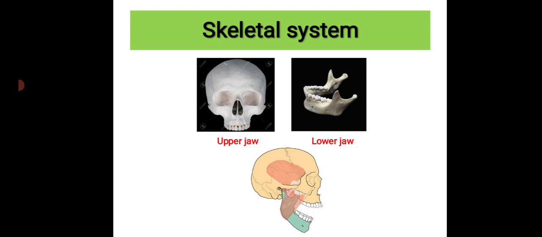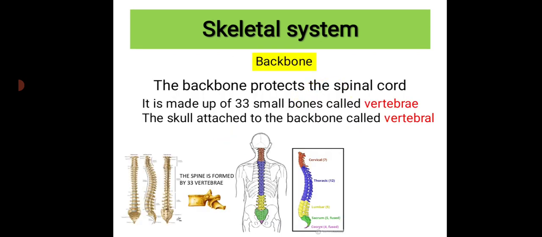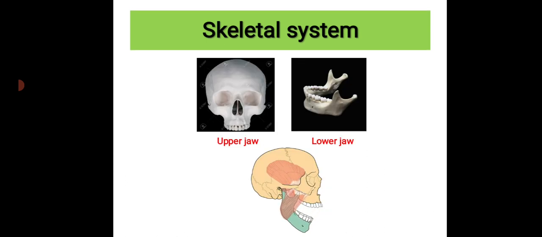The upper jaw always has teeth. You can see here, right? And the lower jaw also has teeth. You can see, right? In the skull, no bones are movable except the upper jaw and lower jaw. And these two bones are movable in the skull and help us to talk and eat food.